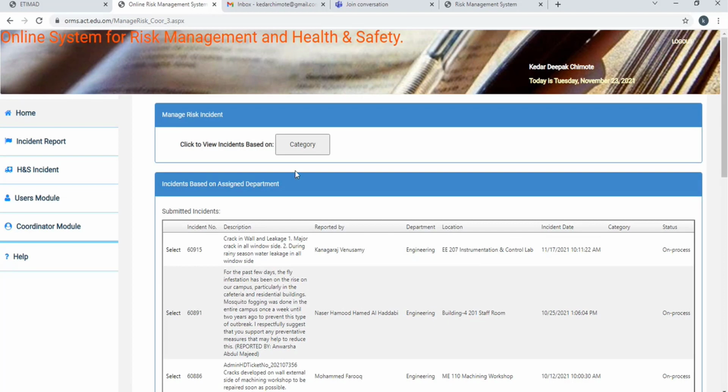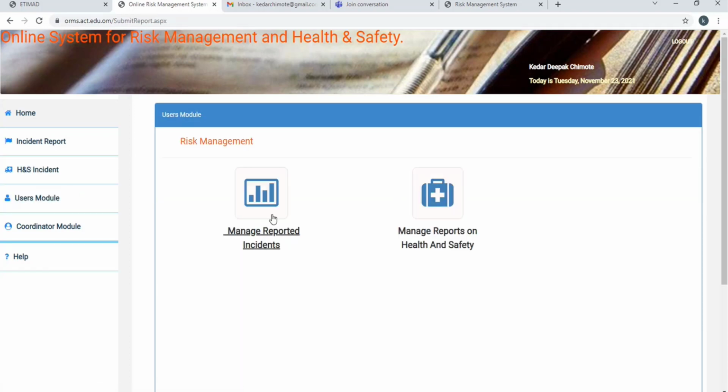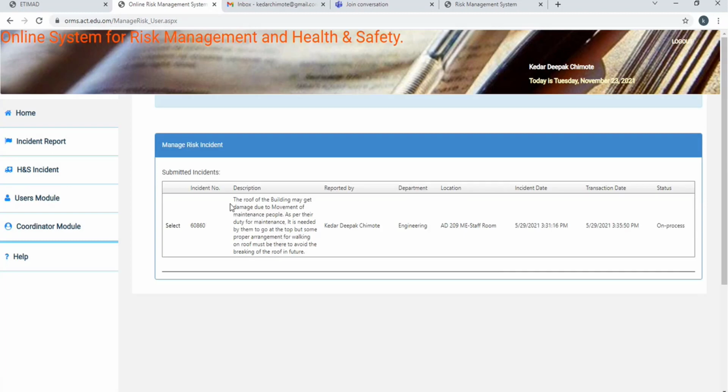Automatically it will go from your main screen. Now I'm using my coordinator module. From your home screen, it will show that the status of that incident report is closed. So you can see, yes. That one incident which I reported just now has closed, so it has gone from my submitted incidents. And this one is in on process, so it will show it is in on process.